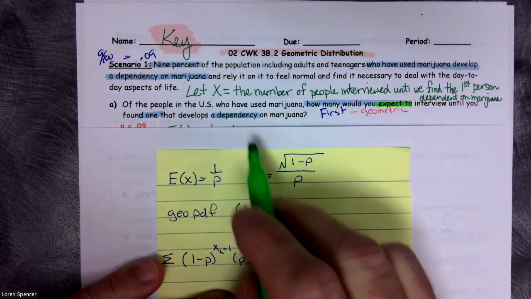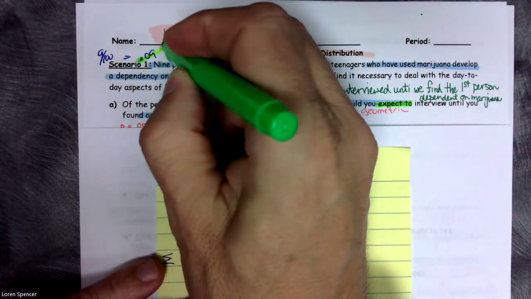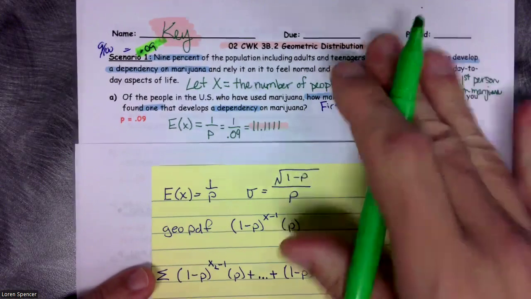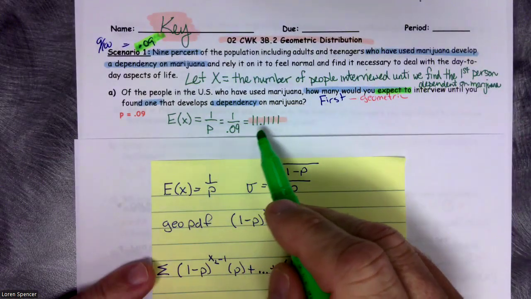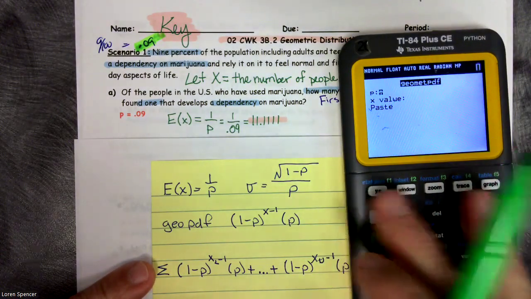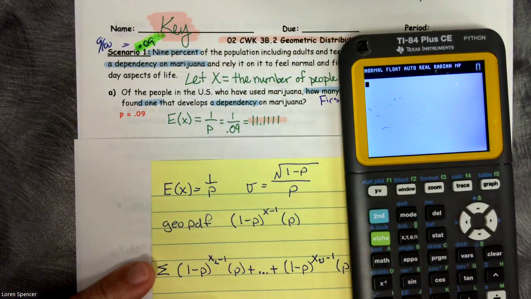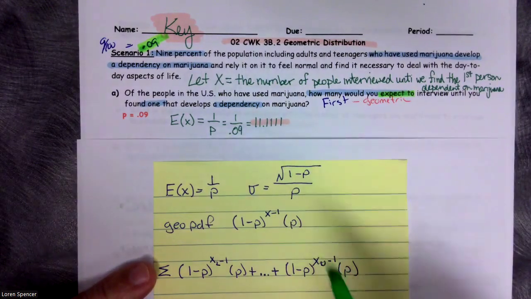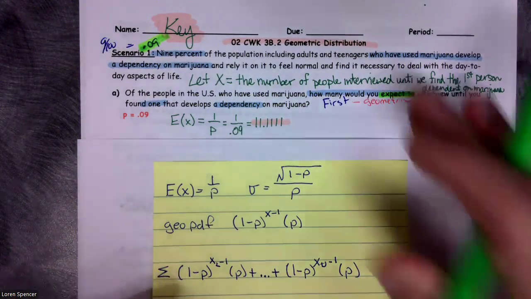In this case, our probability is 0.09. So 1 divided by 0.09. If I take the calculator just to show that to you, 1 divided by 0.09, we get 11.111. Please go, take it to 4 decimal places and truncate.